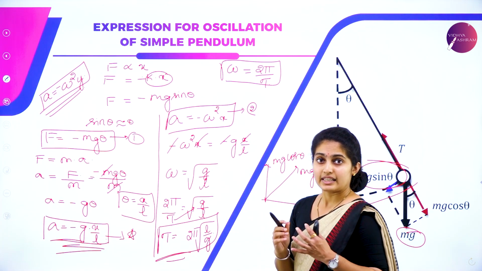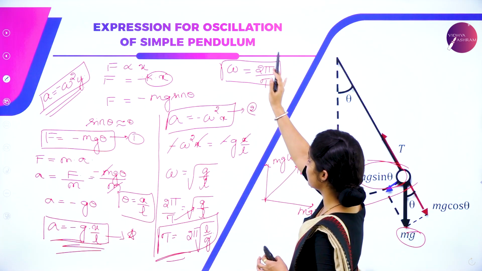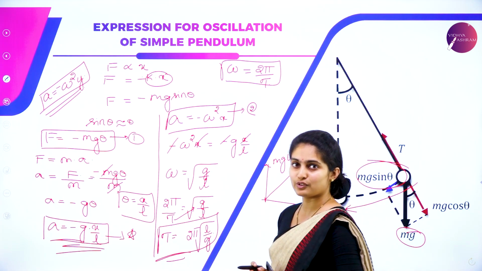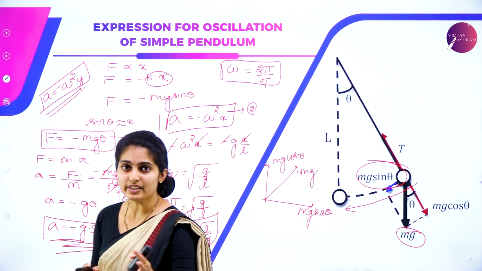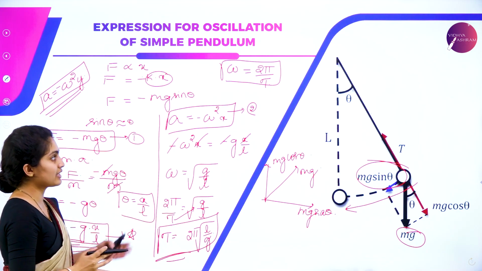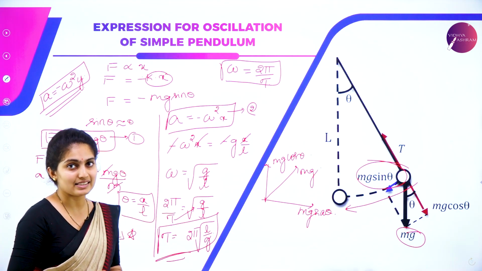So what was there for us to find out? The expression for the time period of oscillation for a simple pendulum. So this is how exactly it goes, and it is a very easy one.